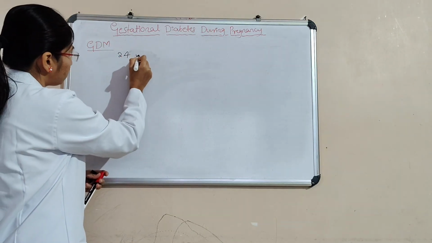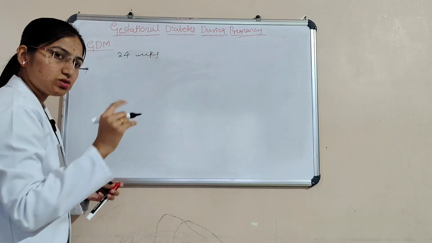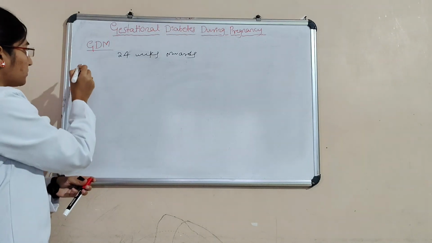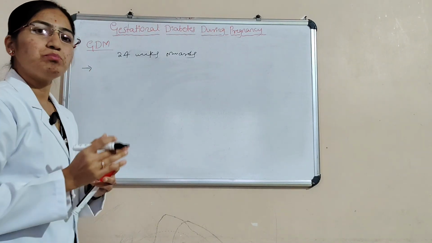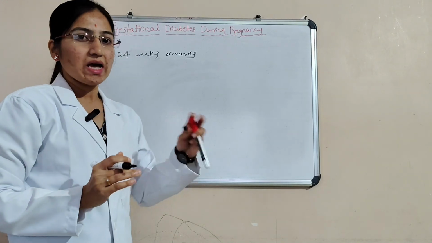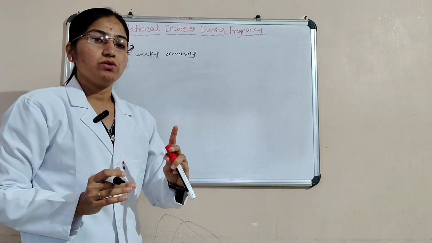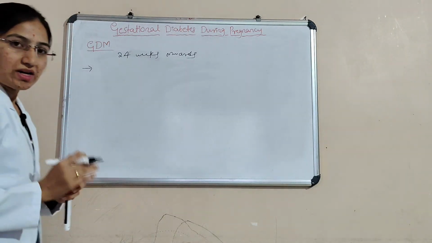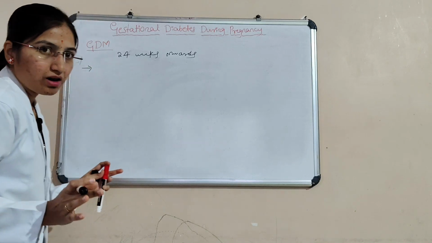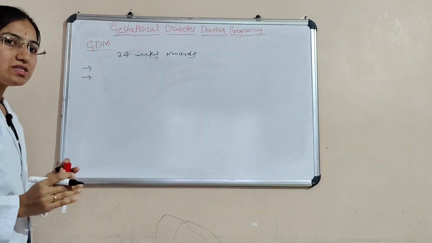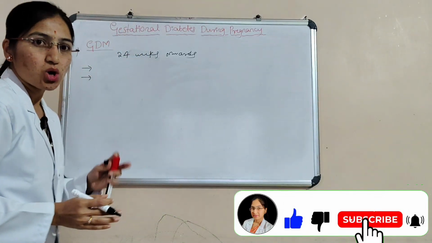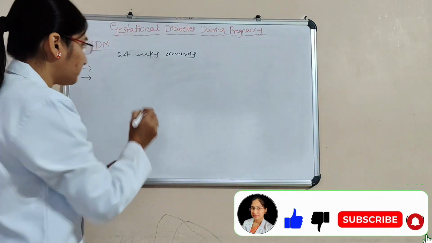The patient's blood glucose levels are normal before pregnancy as well as during the first trimester, and then it typically occurs in the second and the third trimester due to the hormonal changes causing insulin resistance.